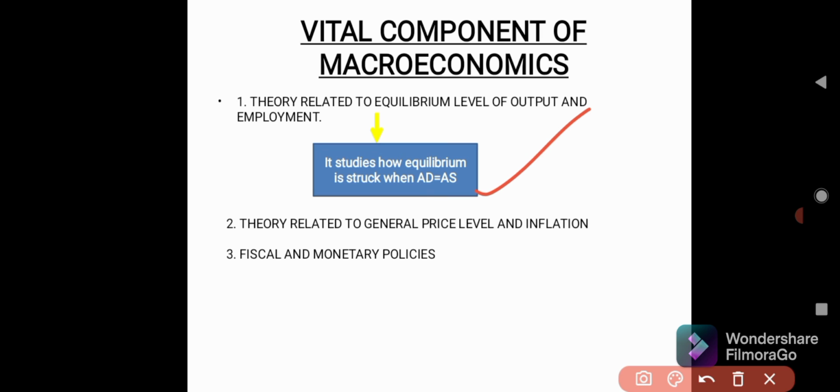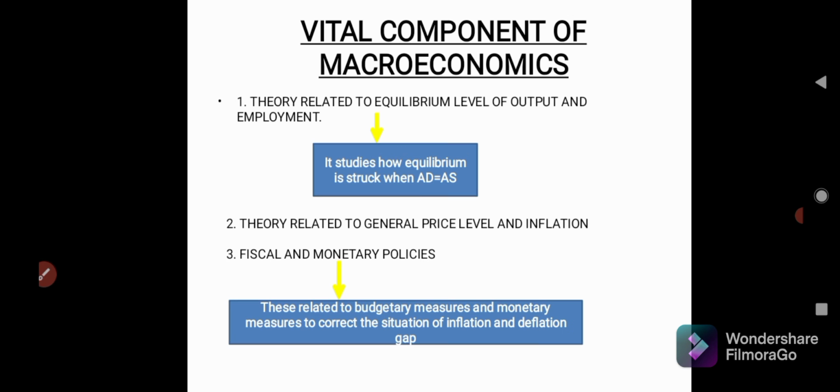The next component of macroeconomics is the theory related to general price level and inflation. As I already discussed, if prices rise in the society, it causes inflation. We see why such things happen and why this problem persists in the economy. Next, a very important part of macroeconomics is fiscal and monetary policy. What do fiscal and monetary policy mean? These are budget-related policies where the government comes up with fiscal and monetary policies to correct the situation of inflationary and deflationary gaps.